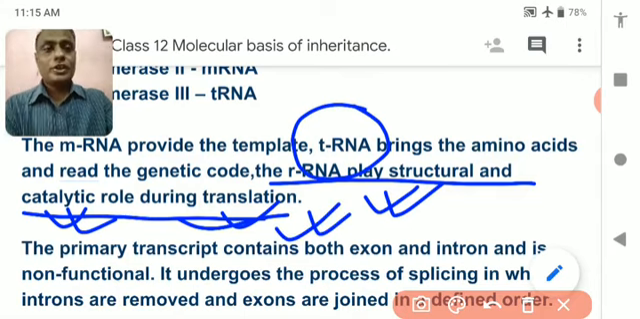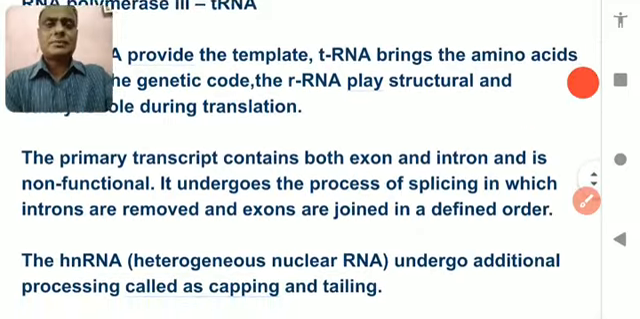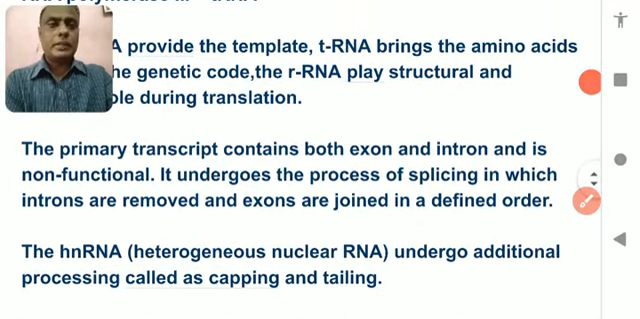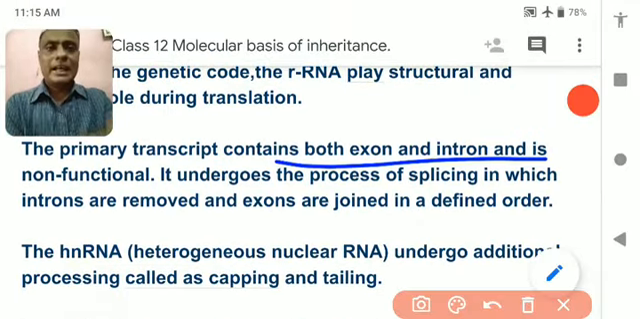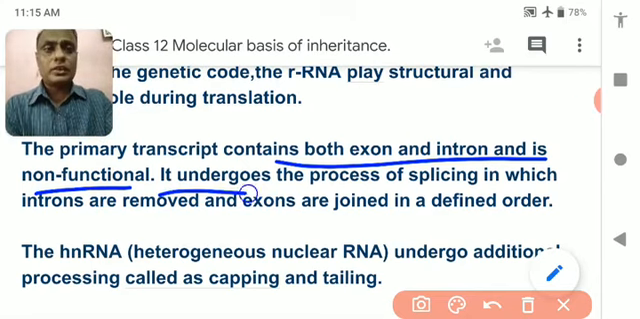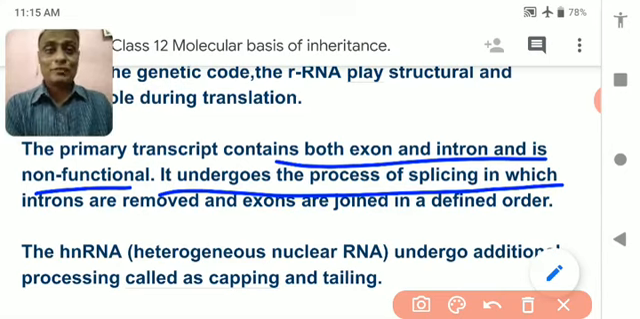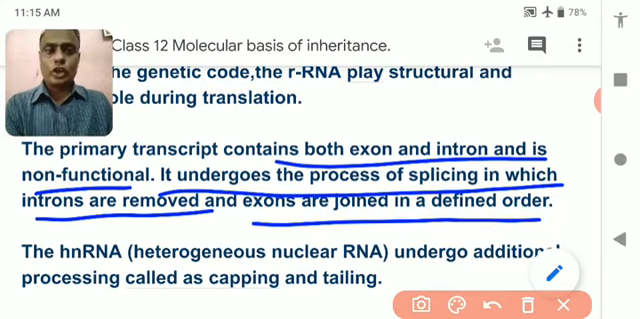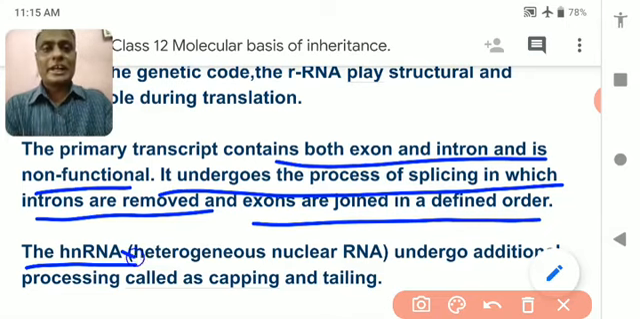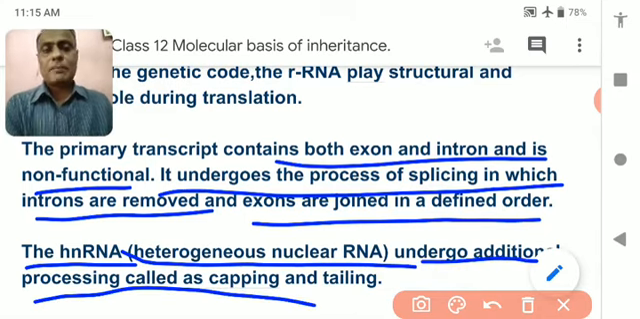So the primary transcript contains both exon and intron, and it is not functional. Introns are not functional, so it undergoes the process of splicing, meaning cutting off, in which the introns are removed and exons are joined in a defined order. So the hnRNA contains both the intron and exon. You know it well. They are called heterogeneous nuclear RNA. They undergo additional processes called capping and tailing.